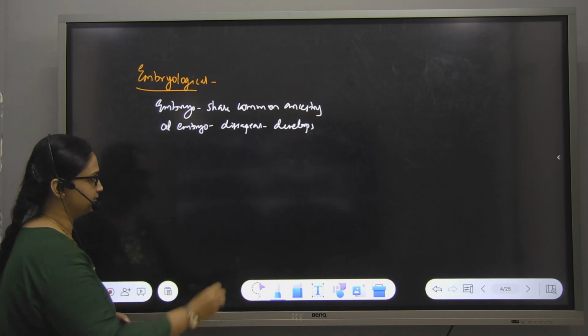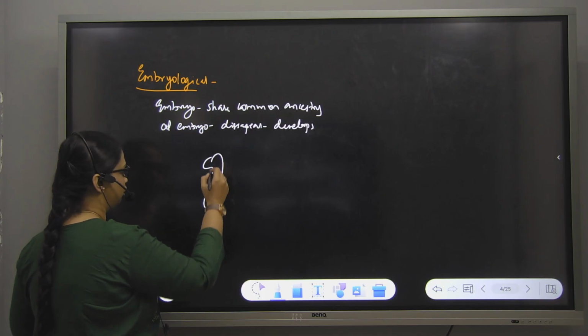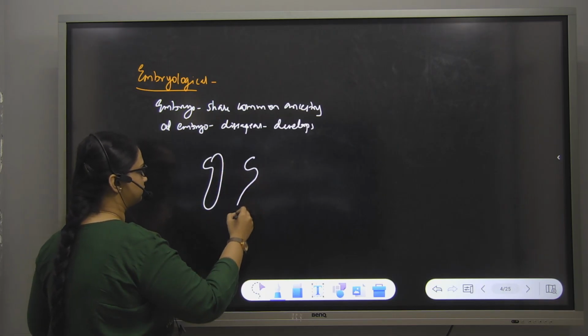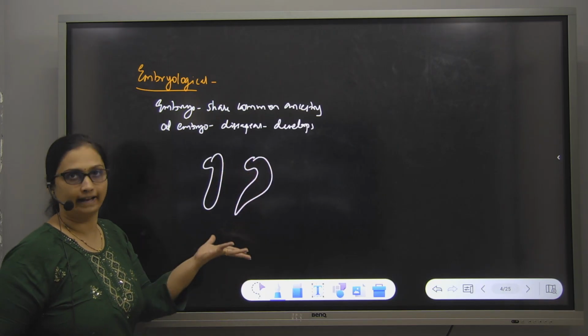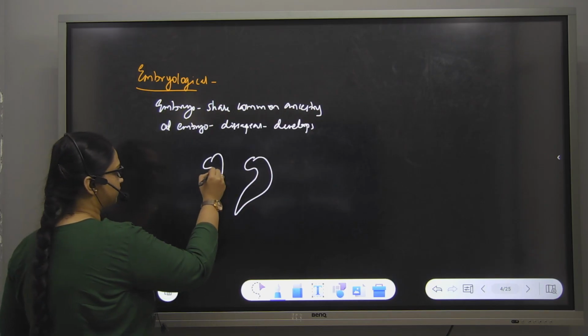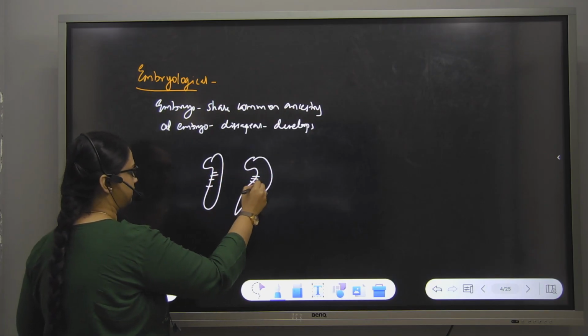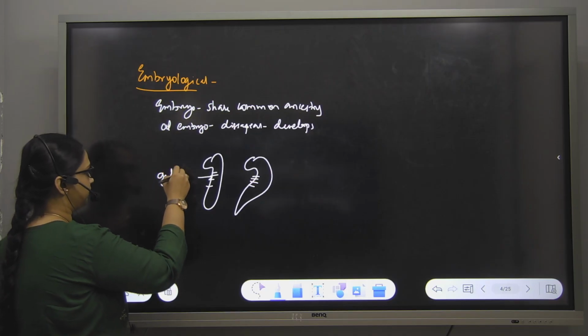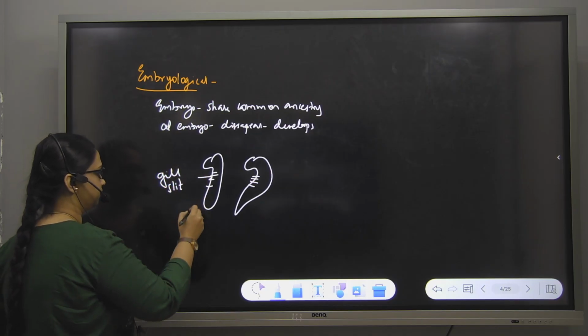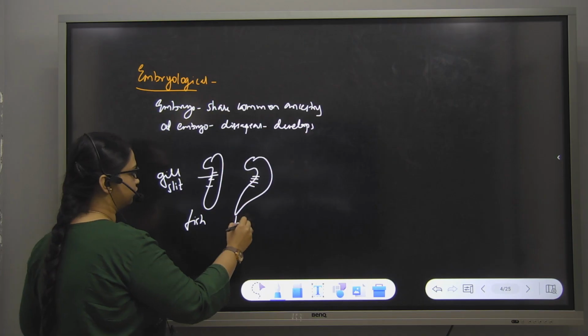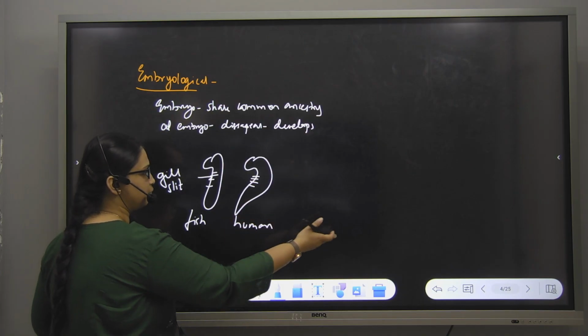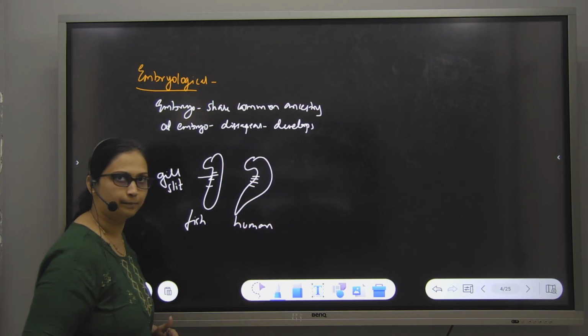For example, suppose this is an embryo of a fish and suppose this is an embryo of a man. Both of them will have gill slits. Pay attention. Even the fish embryo, even the human embryo, or a tadpole or a salamander, take any embryo.